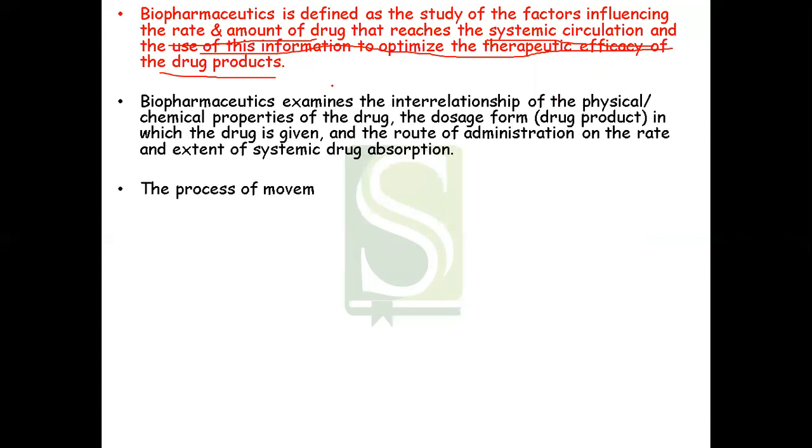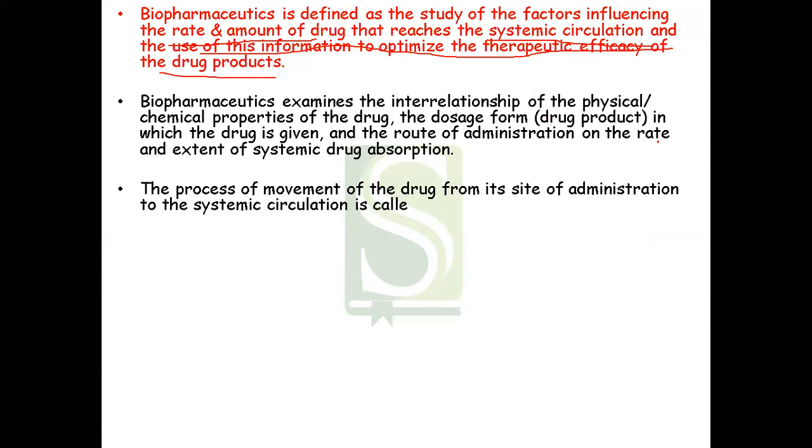Once you know the factors which are going to affect the rate and amount at which the drug will be released, then you can modify your dosage form in such a way that you can get optimum therapeutic efficiency, meaning optimum result. So biopharmaceutics examines the interrelationship of the physical and chemical properties of the drug, the dosage form in which the drug is given, and the route of administration on the rate and extent of systemic drug absorption.